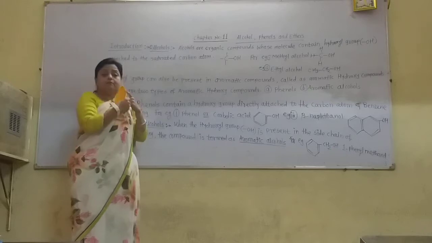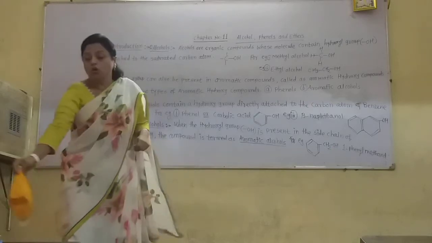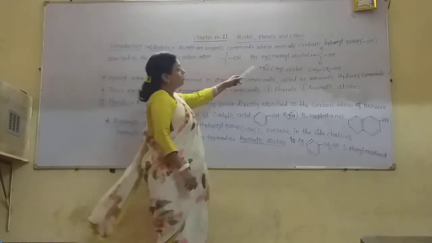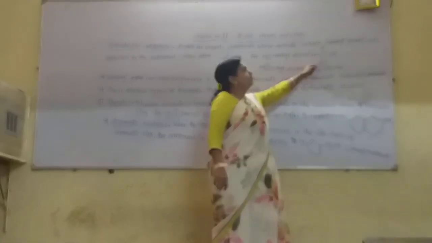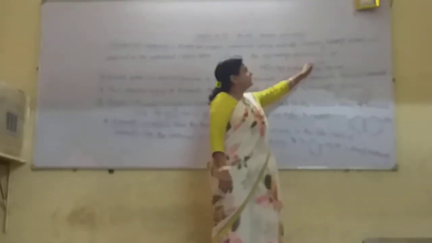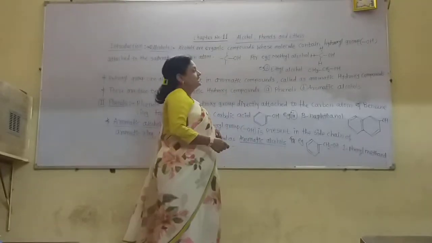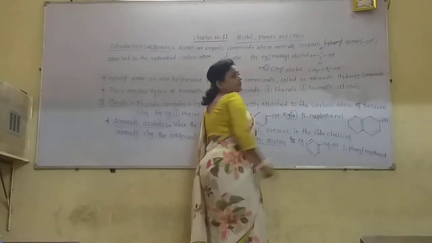For example, methyl alcohol. In methyl alcohol, this OH group is directly attached to this carbon atom. Now, this is the saturated carbon atom.